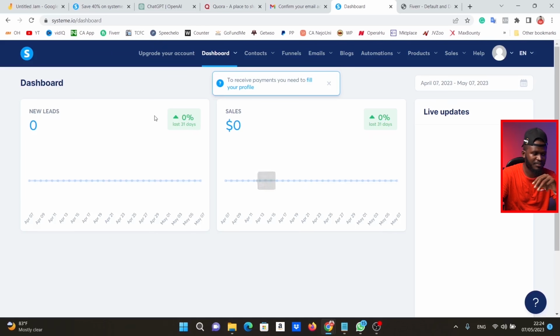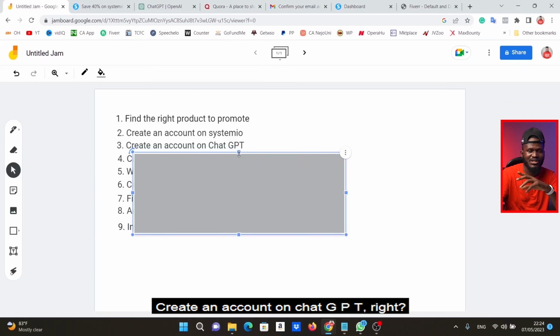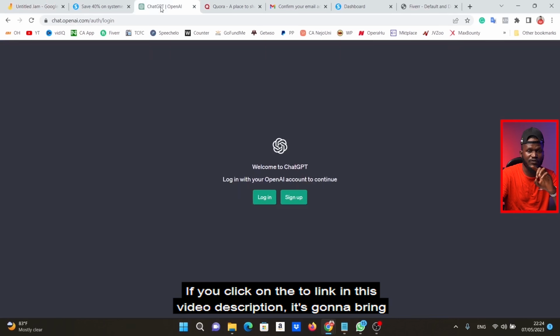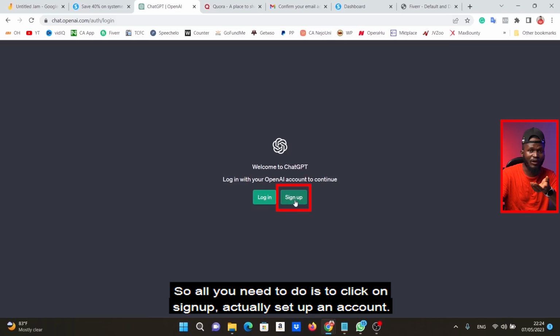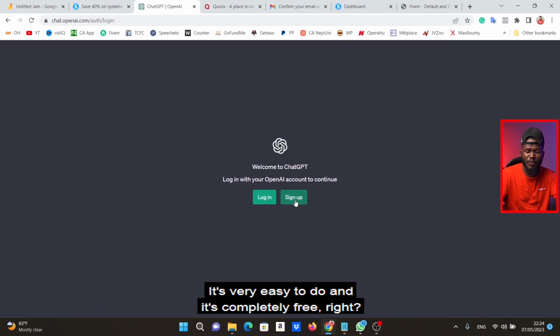So what's the third step? Create an account on ChatGPT, right? If you click on the third link in this video description, it's going to bring you to the ChatGPT interface. So what you need to do is to click on sign up to actually set up an account. It's very easy to do, and it's completely free, right?